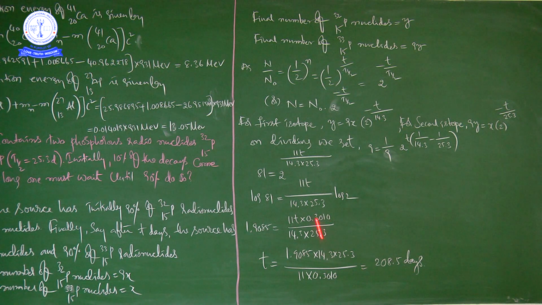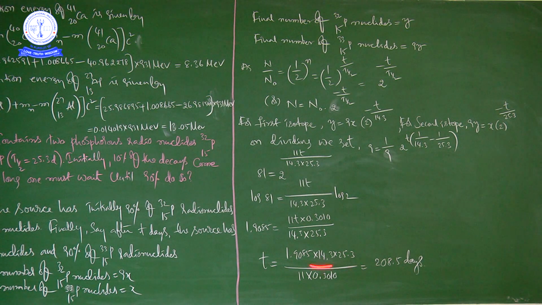So mathematically, if you write small t as the subject, small t is equal to 1.9085 into 14.3 into 25.3 divided by 11 into 0.3010, that is equal to 208.5 days.